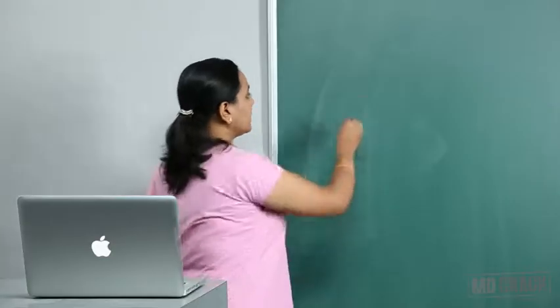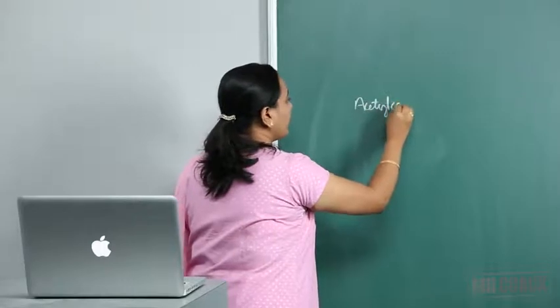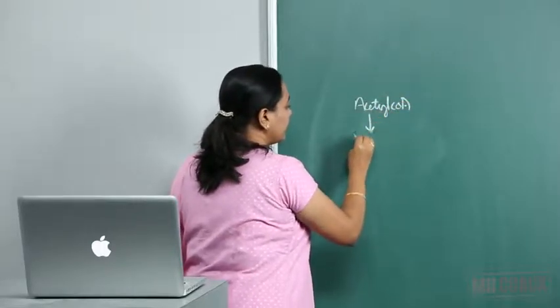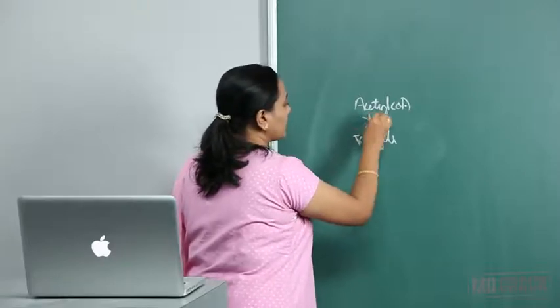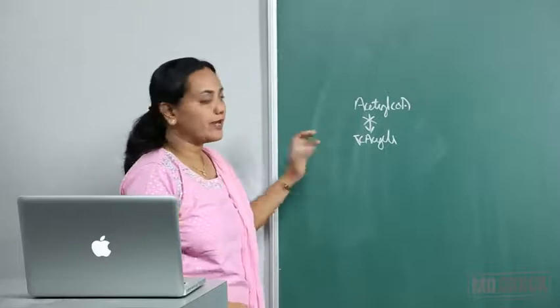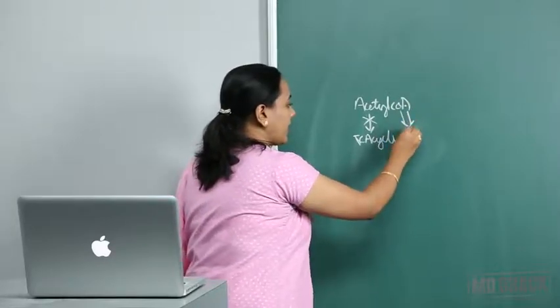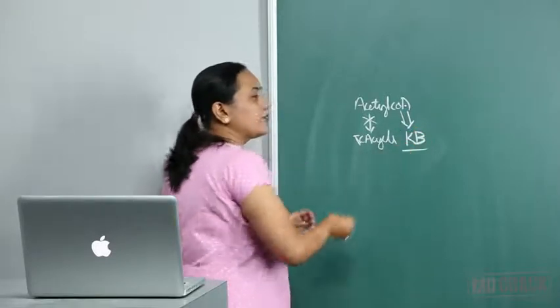So acetyl-CoA, I write it here, now it cannot enter into the TCA cycle. Why? There is no oxaloacetate. It is not able to enter. It goes into an alternative pathway, and that is ketone bodies.